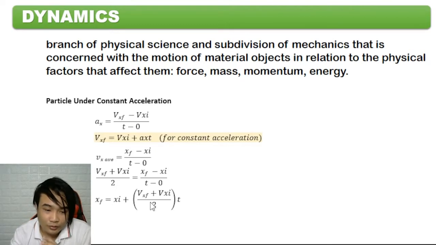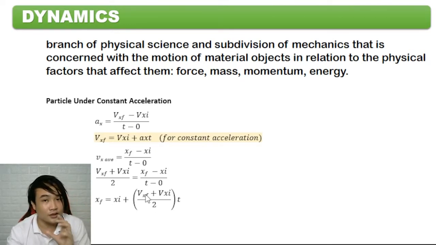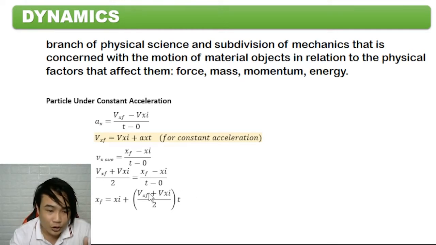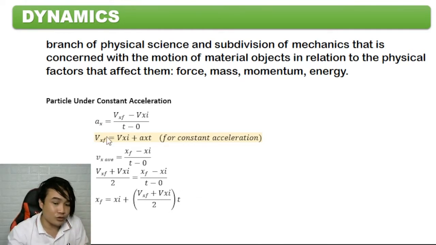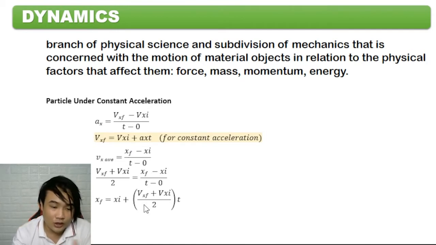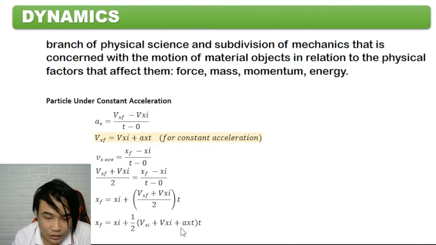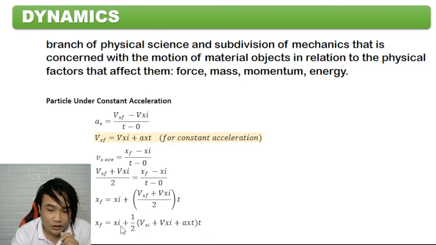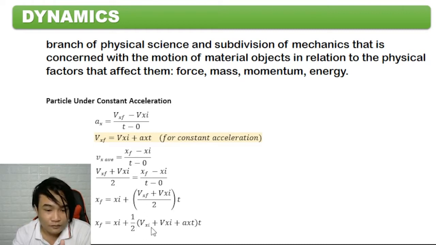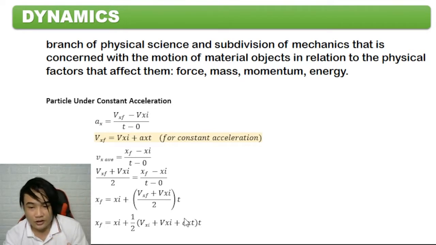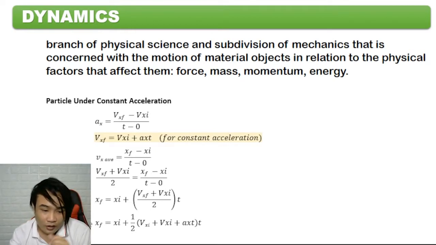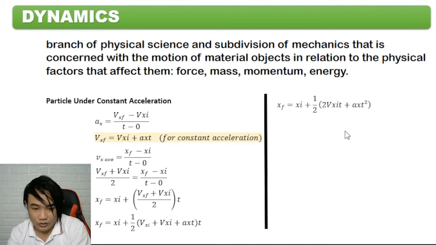So the value of the average velocity is substituted with final velocity plus initial velocity divided by 2. Here, the final velocity, I will replace with our first equation. I just substitute it into this equation. So, that becomes the initial distance. I took out the 1/2, so we have 1/2 here, and 1/2 here. Then, initial velocity, and this term is the final velocity, right? So, Vxi plus Axt. So, this is the final distance.